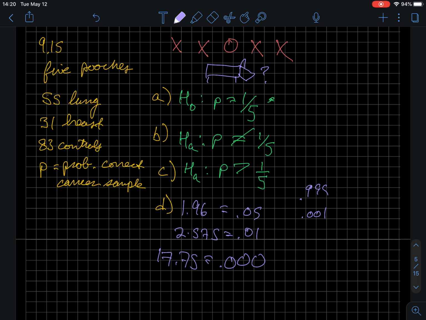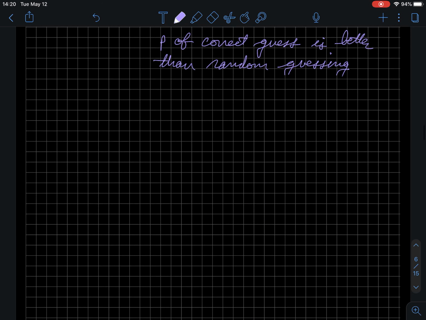So our interpretation then is essentially 0. So we know that the probability of a correct guess based off of the dog's success is better than random guessing. So pretty dang good.